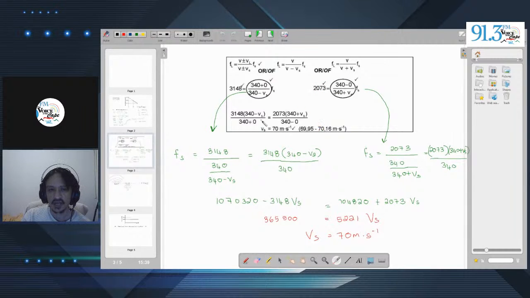Okay. So I hope that helped you somewhat with the Doppler effect, and I hope you don't get thrown off by problems like this. Just remember those important key points that I iterated right there, and everything will be okay. Right? So not the most complicated section. You should be able to get full marks for the Doppler effect in your physics paper. Okay, so that is us for today.